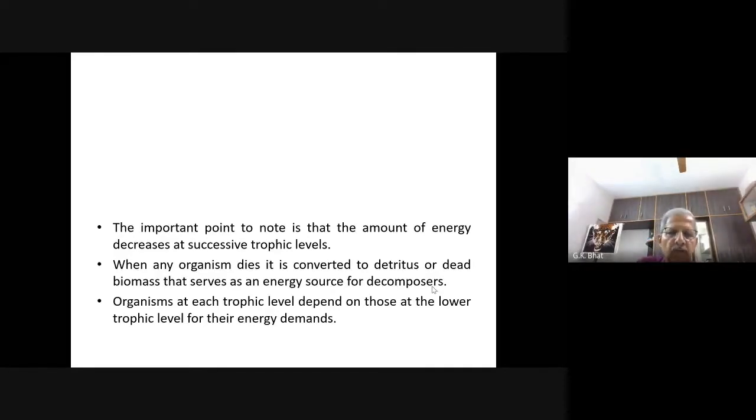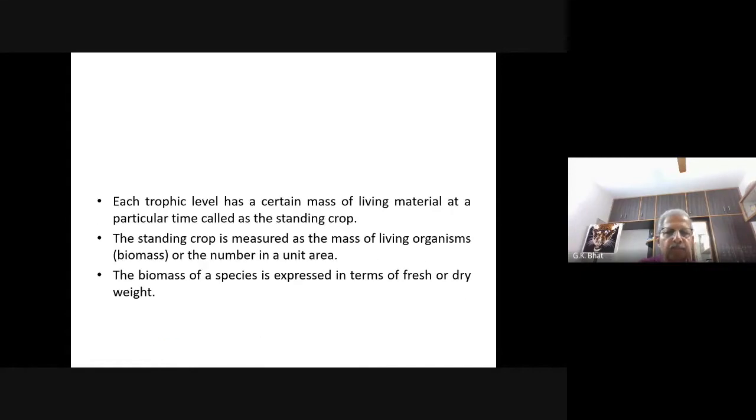Organisms at each trophic level depend on those at the lower trophic level for their energy demand. That means organisms of the third trophic level depend on organisms of the second trophic level for food. Organisms of the second trophic level depend on organisms of the first trophic level for their food.